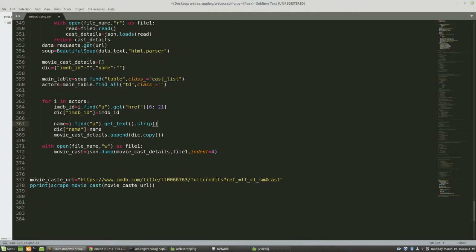Now I have added my name to my dictionary with the key name, and at the end I have also made a list. Now I'm appending the data of the dictionary which I've created, and I've used .copy just to make a copy of my dictionary so I don't face any problem. Right now I can tell you what the use of copy is here. If I don't use copy, what will happen?